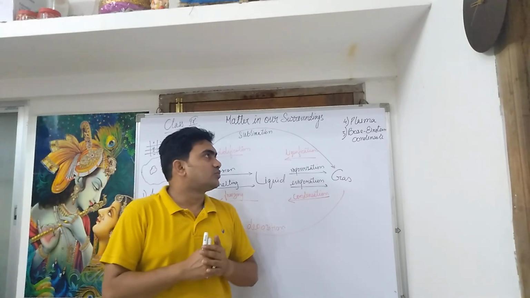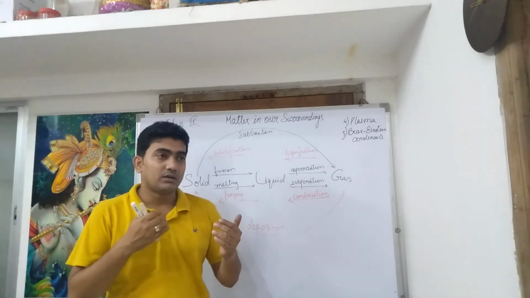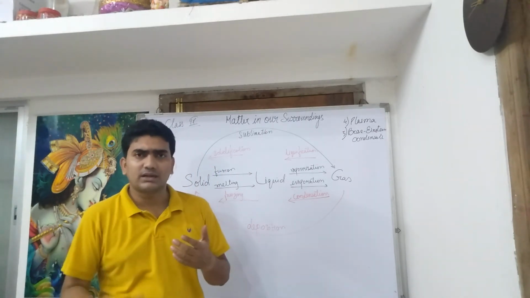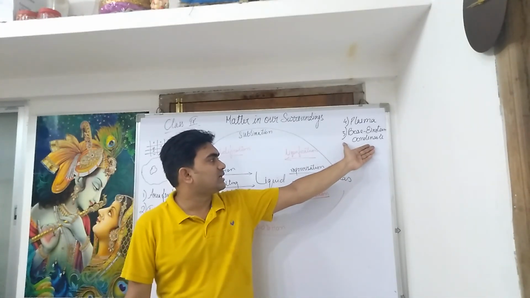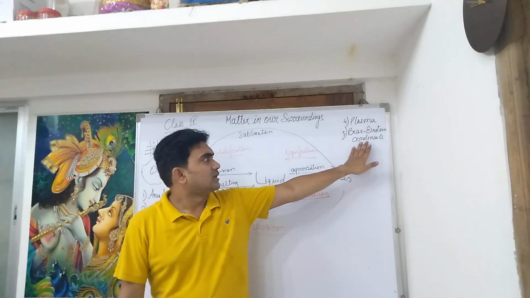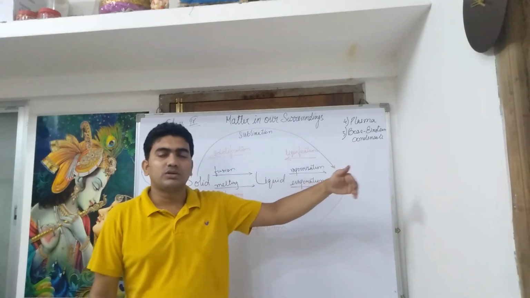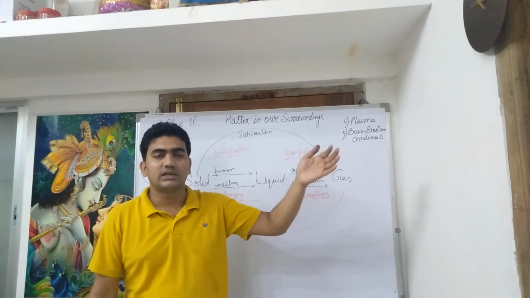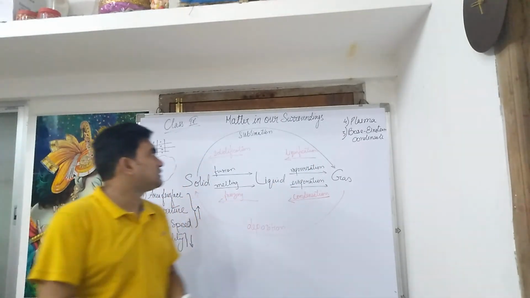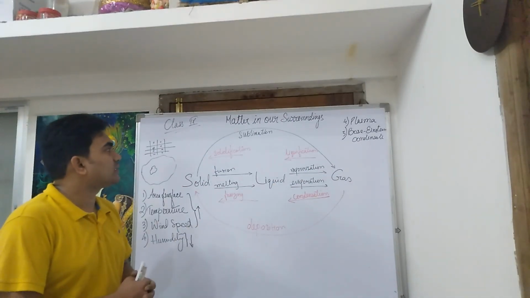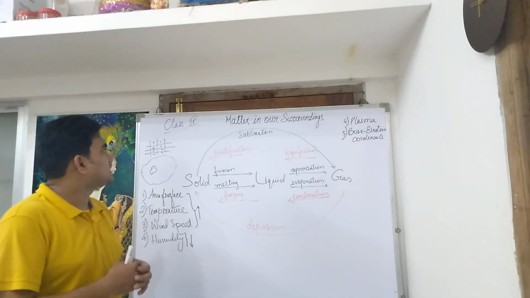And when we cool a gas below a certain temperature, then we call it Bose-Einstein condensate. At that temperature, the molecular motion, the particle motion, decreases to a very drastically low level. So this is in short, matter in our surroundings, the first chapter of science for class 9.